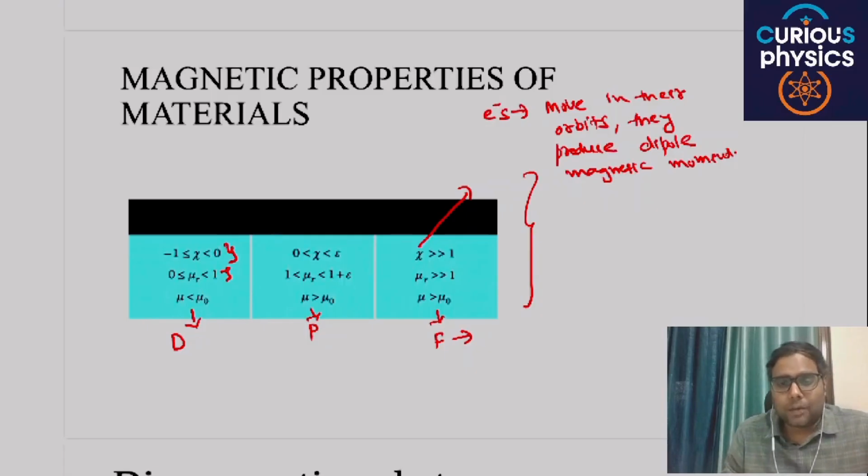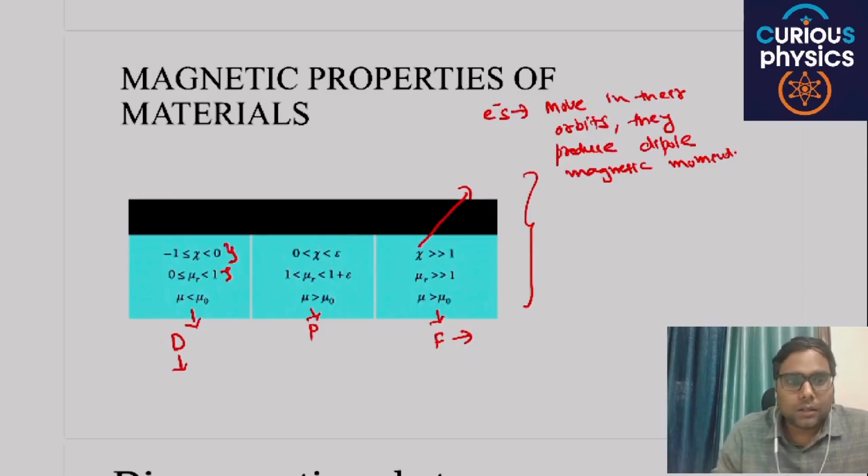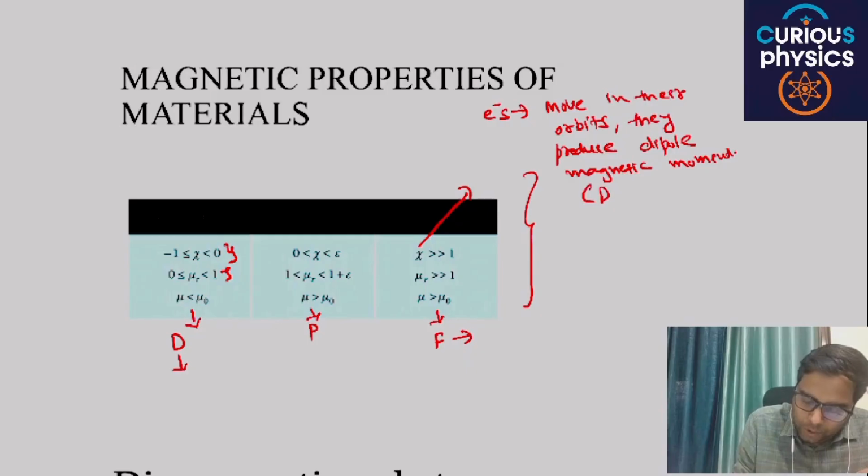When these materials are put in an external magnetic field, diamagnetic materials produce a dipole magnetic moment in the opposite direction. This means that in diamagnetic materials, the dipole magnetic moment opposes the external magnetic field.